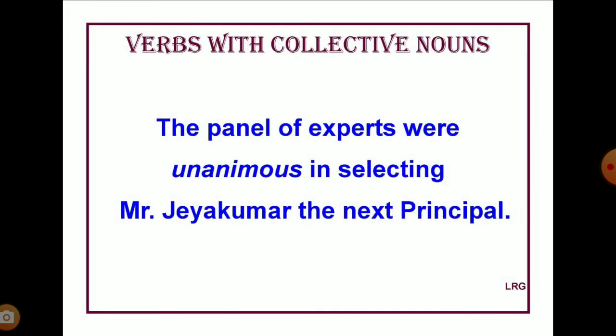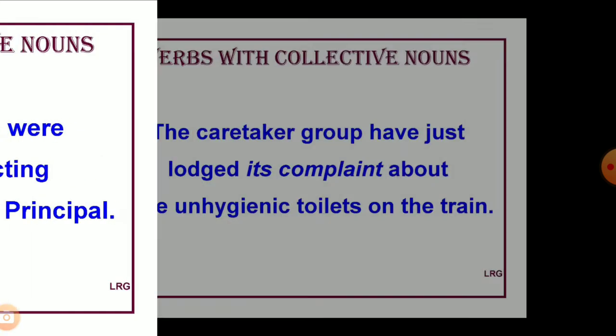One more sentence. The panel of experts were unanimous in selecting Mr. J. Kumar the next principal. So the panel of experts were unanimous. That itself shows that it was a collective decision and the panel is regarded as a single entity. Therefore, the verb should be was. The panel of experts was unanimous in selecting Mr. J. Kumar the next principal.